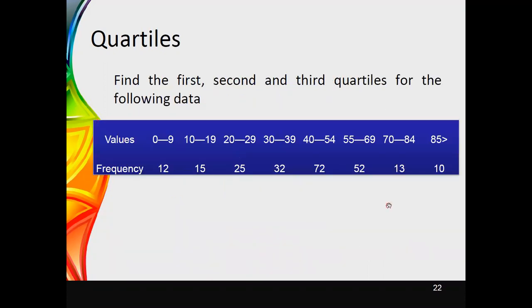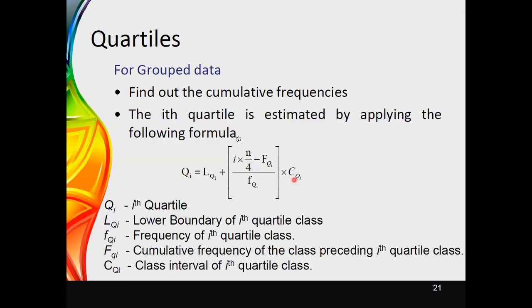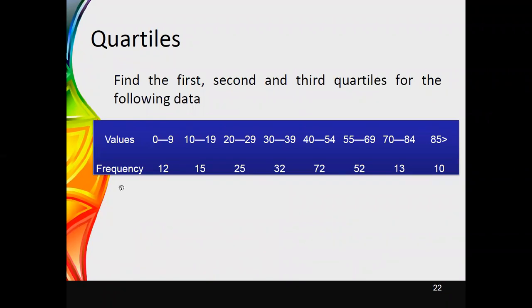And this is one set of data given for quartiles. Then we can apply this equation to identify the quartiles of this data set. Now we will consider this data set. It is 0 to 9, 10 to 19. Now you can see that class limits are given.